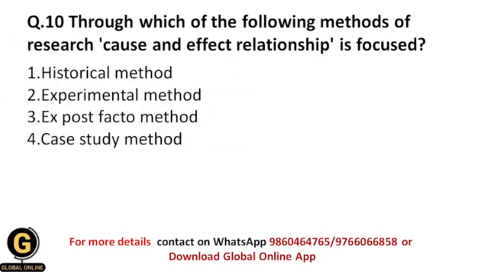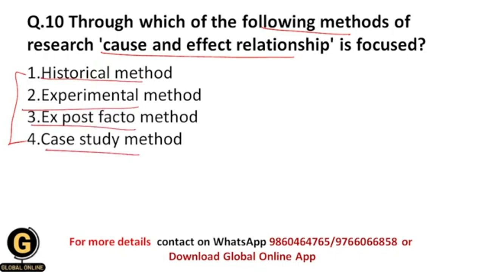Next is, through which of the following methods of research is the cause and effect relationship focused? So in these research methods, which is the research method in which the cause and effect relationship is studied and focused? Whether it is the historical method, the experimental method, the ex post facto method, or the case study method.